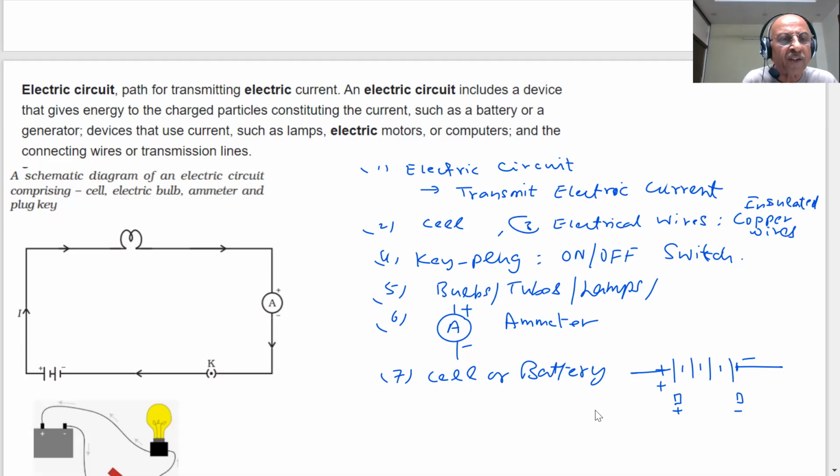You can see here the direction of the current, students. Current is flowing; this is the direction of the current I. This is from positive to negative, but electrons are flowing in this direction. By convention, the direction of current has been taken from positive to negative. The flow of electrons is from negative to positive.